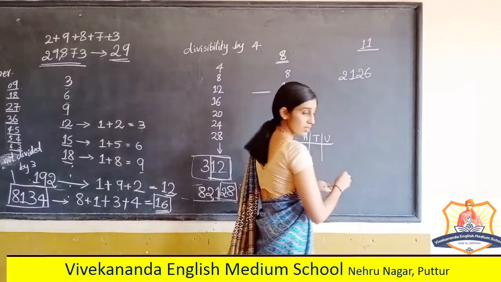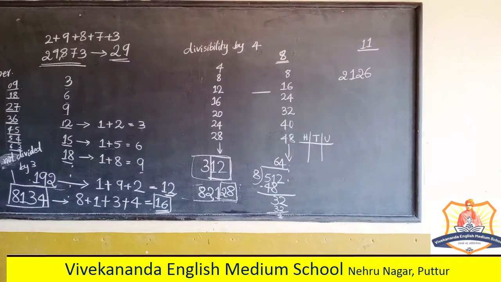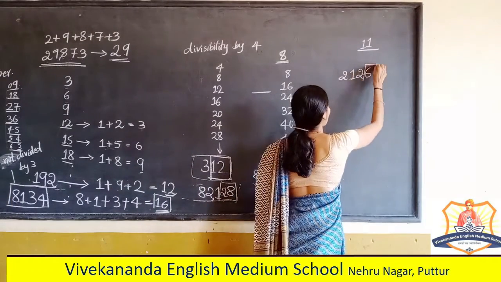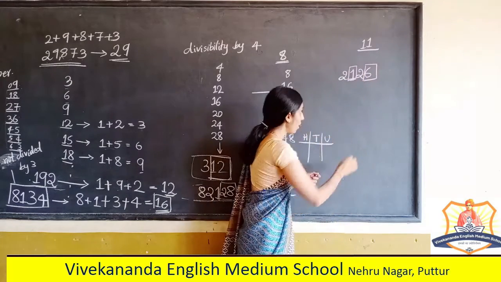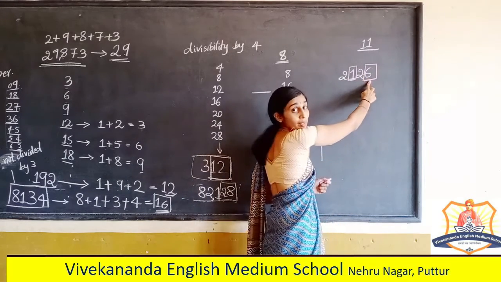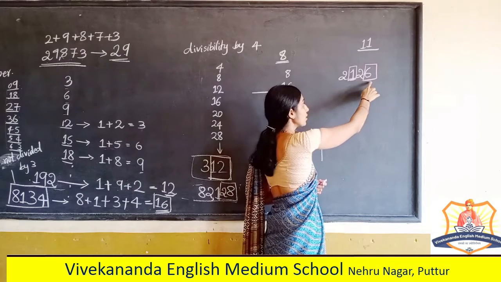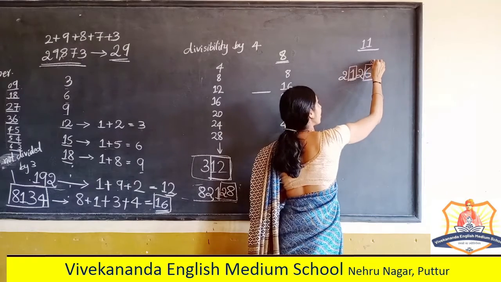In order to make it understood properly, the first place from the right, from right to left, is the odd place, right? This is the odd place.